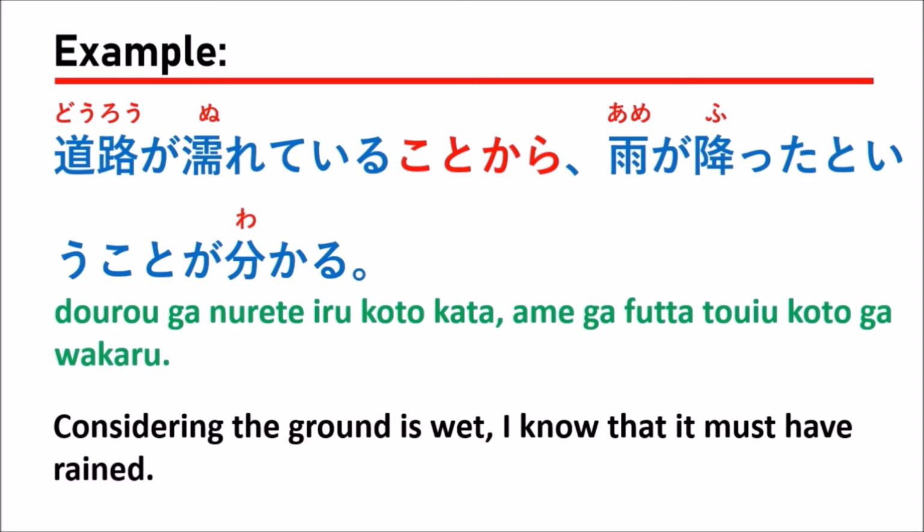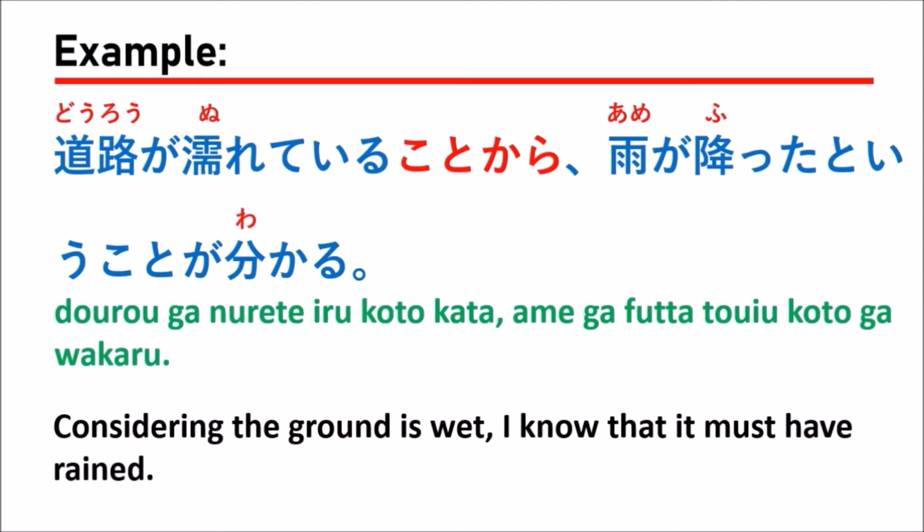In this sentence, we'll focus on what they use with KOTOKARA. In this sentence, they use the verb 濡れている, which is a verb, and 濡れていることから, right. So here is just the same as I already explained: before KOTOKARA is the reason and after KOTOKARA is the result.